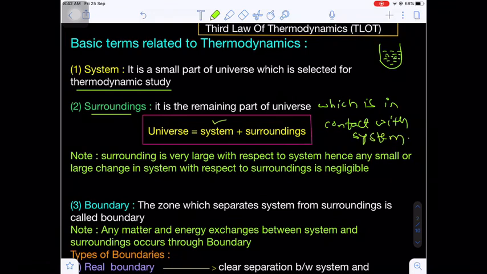So we know system plus surroundings put together is called the universe. Remember, the surroundings are a very large quantity as compared to the system. The system is a small portion.